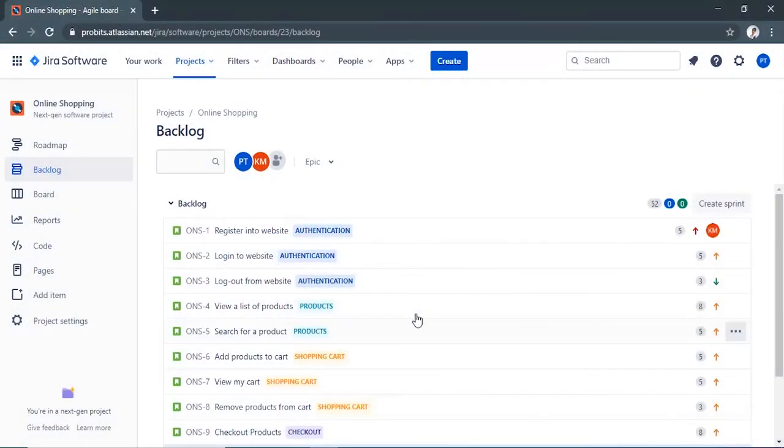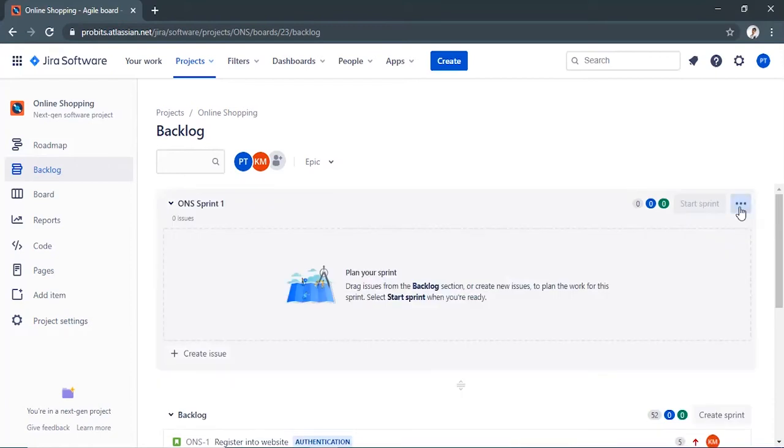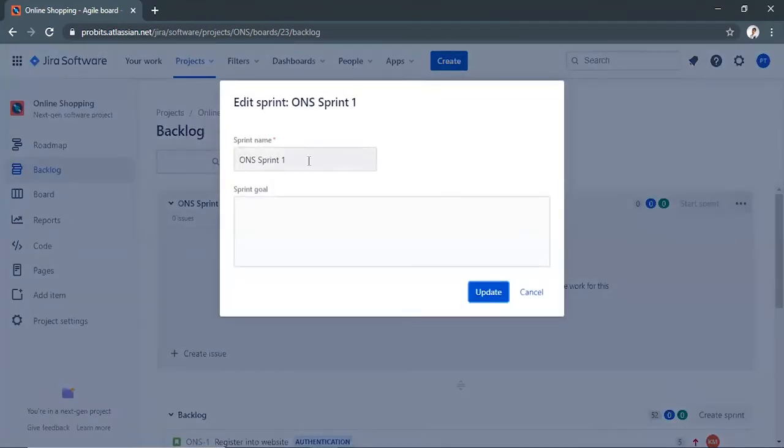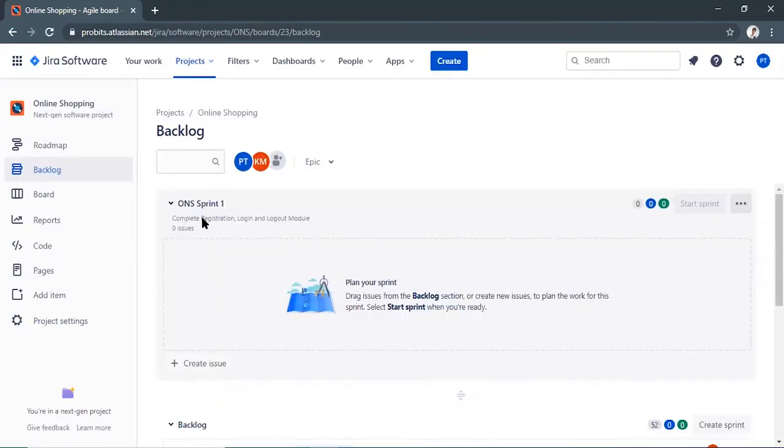Create and start a sprint to begin tracking the work. A sprint is a fixed time period where teams complete work from their product backlog. Sprints are usually 1, 2, or 4 weeks long. In Jira software, sprints are planned on the backlog screen. Click the Create Sprint button on top of the backlog. To edit a sprint, click More, Edit Sprint, update the sprint name, add or update sprint goals, and click Update. You can view the sprint goal added or updated.